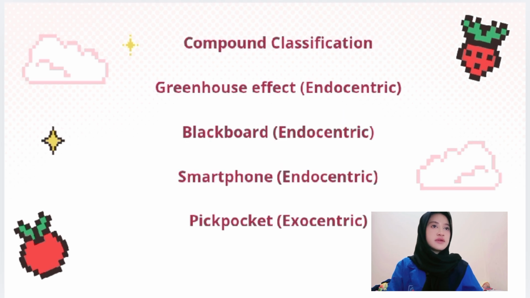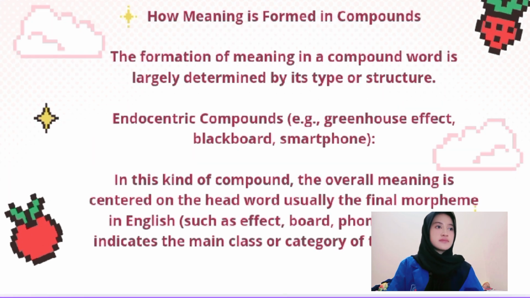Compound classification. Greenhouse effect, endocentric; blackboard, endocentric; smartphone, endocentric; pickpocket, exocentric. Next, how meaning is formed in compounds. The formation of meaning in a compound word is largely determined by its type of structure.